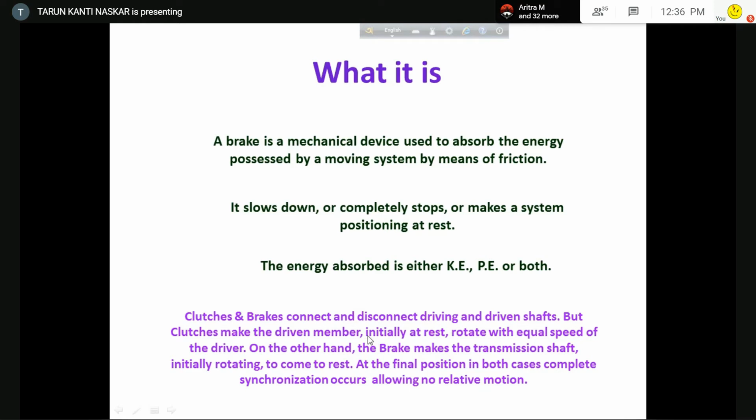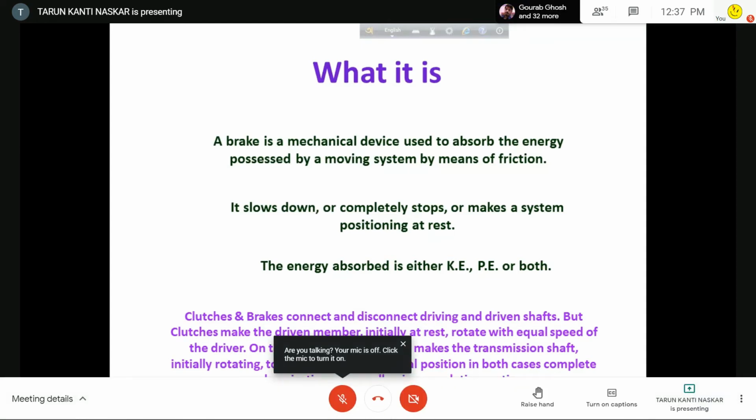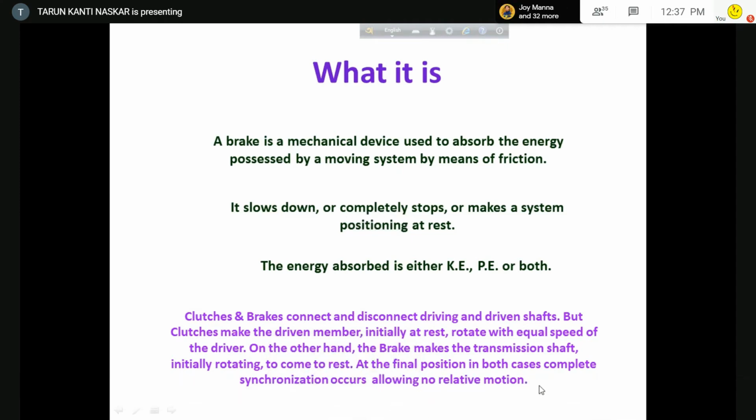Now what is brake? It makes the transmission shaft, initially rotating, come to rest or slow down, whatever it may be. So at the final position, in both cases, complete synchronization occurs, allowing no relative motion.